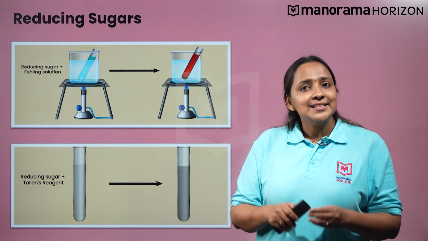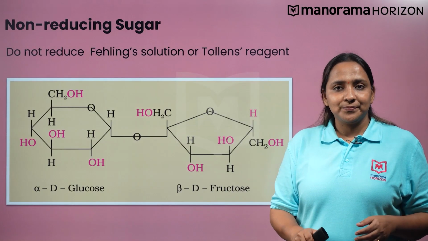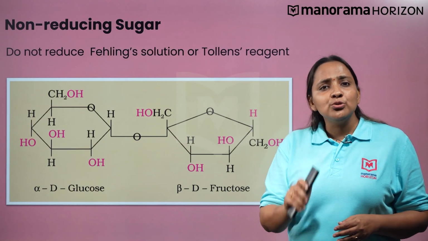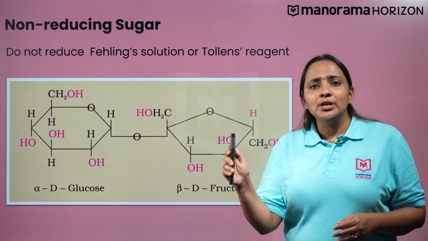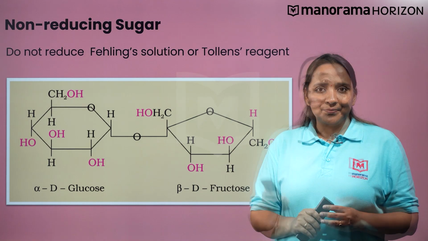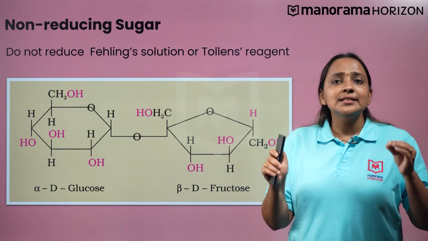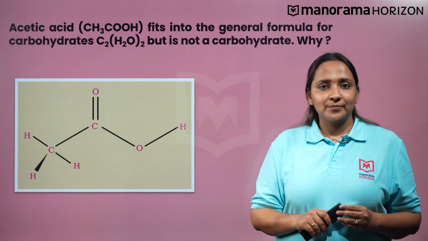All monosaccharides and most disaccharides are reducing sugars. Carbohydrates which do not reduce Fehling solution and Tollens reagent are called non-reducing sugars. Among the different disaccharides, sucrose is an exception. It is a non-reducing sugar.